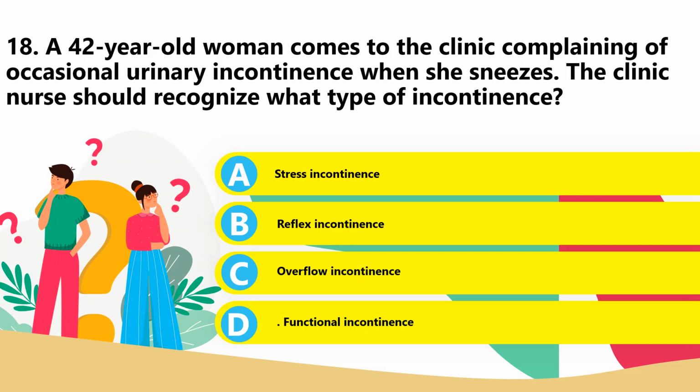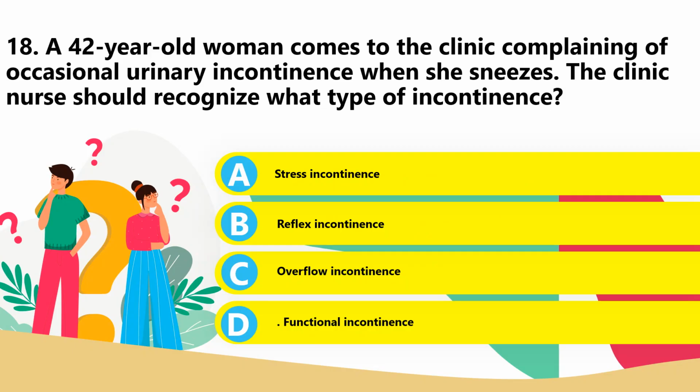18. A 42-year-old woman comes to the clinic complaining of occasional urinary incontinence when she sneezes. The clinic nurse should recognize what type of incontinence: A. Stress incontinence, B. Reflex incontinence, C. Overflow incontinence, or D. Functional incontinence. Of course, the answer here is letter A.